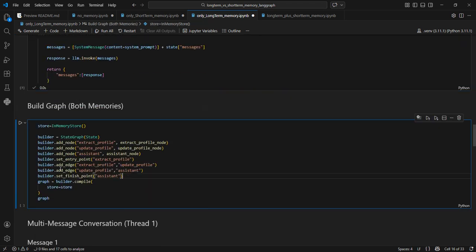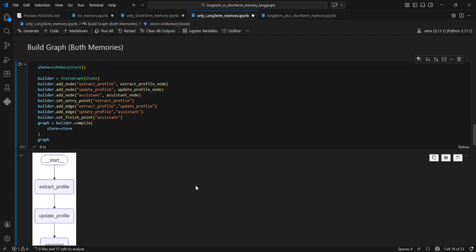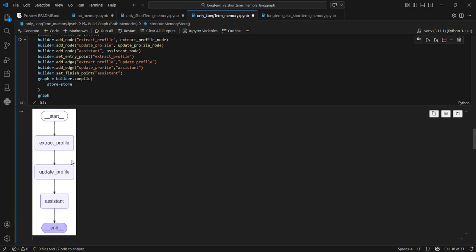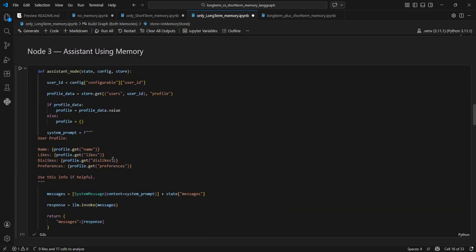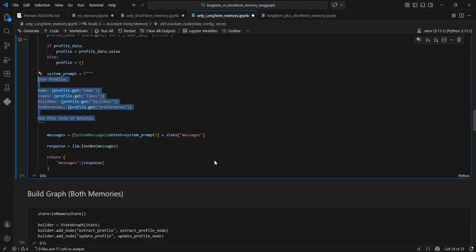Now we build that graph. Here, there are a lot of additional nodes. I will try to run this and show you. So from start, it will first go to extract profile, then it will update profile, okay? Then it will go to the assistant where all the information from the store is available, okay?